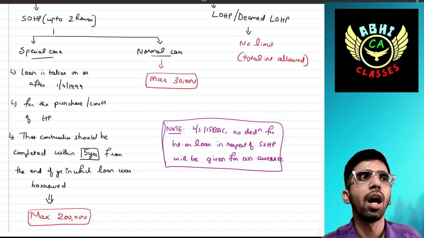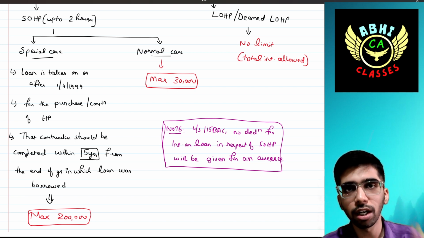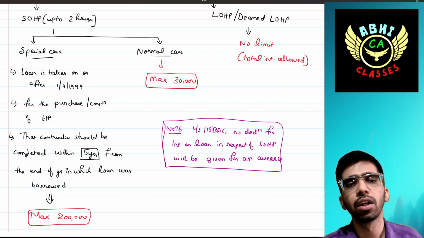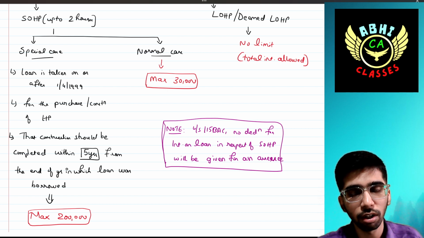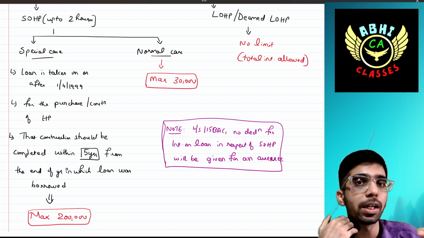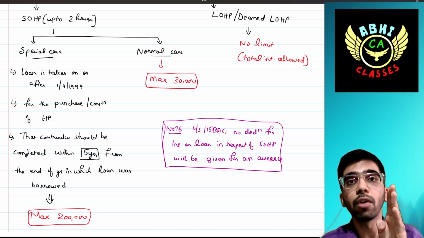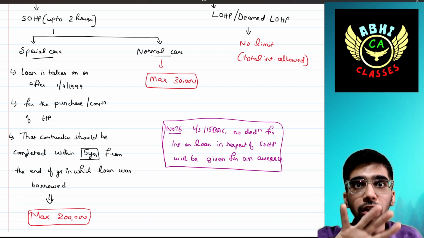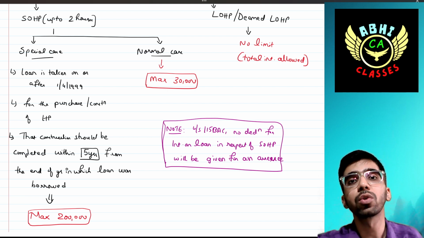For example, I have taken the loan on 1st April 2017. The house property should be completed within, actually we have to see from the end of the year in which the loan was taken. The loan was borrowed in 2017-18, so from the end of that year, that means 31st March 2018, we have to see 5 years, that is up to 31st March 2023.